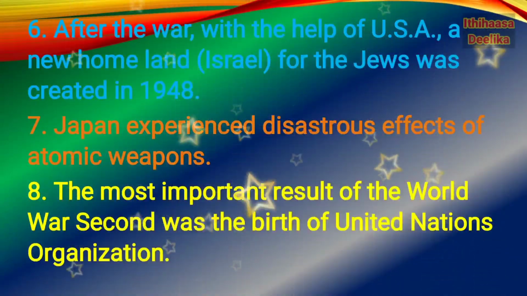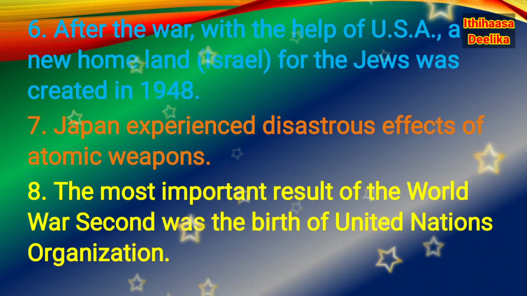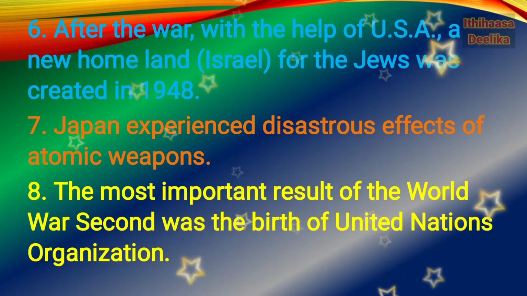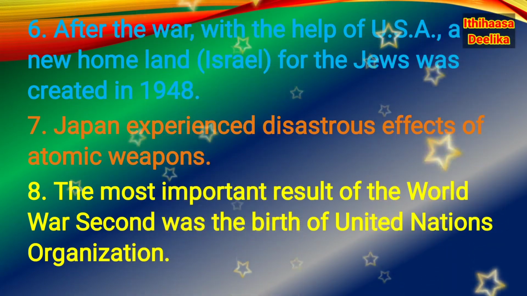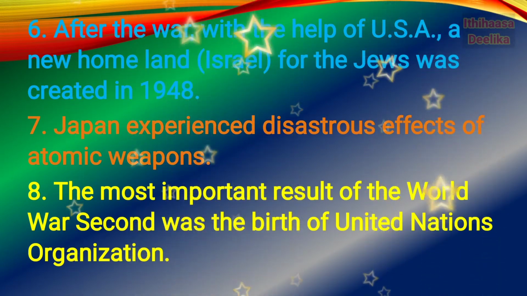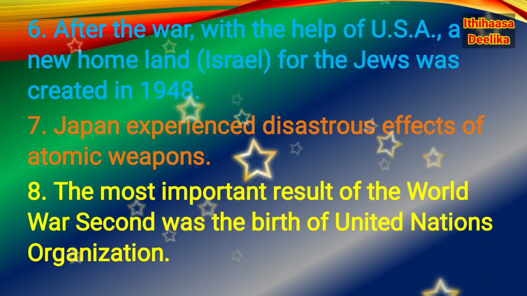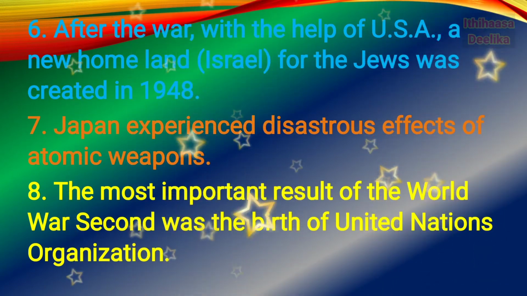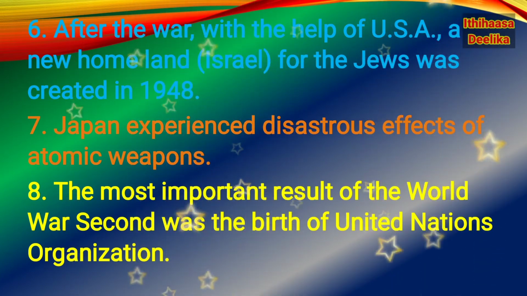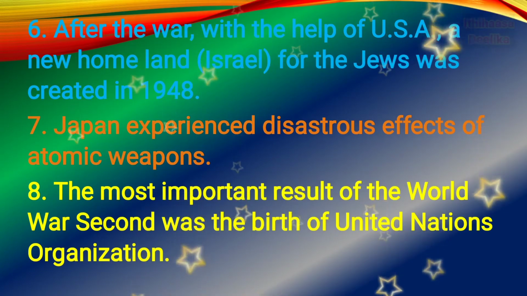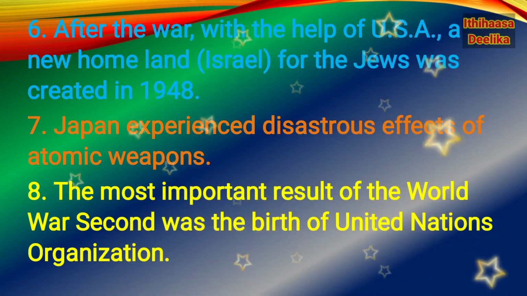Sixth one, after the war, with the help of USA, a new homeland called Israel was created for the Jews in 1948. Seventh one, Japan experienced disastrous effects of atomic weapons.